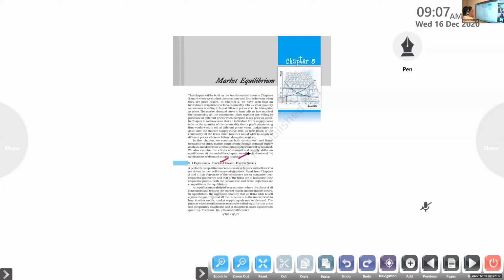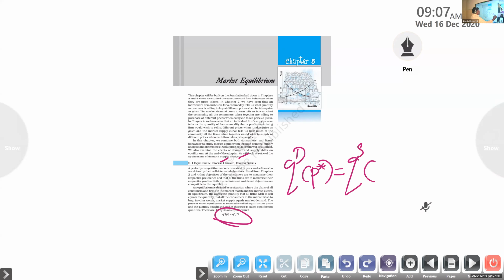Are these two ideas clear? So when market supply is equal to the market demand, that time we will say it is equilibrium. What is that? Equilibrium. Market supply is equal to market demand for one particular price. So that's what this equation is important for us. That is QD, for one particular price, equal to QS for that same price.